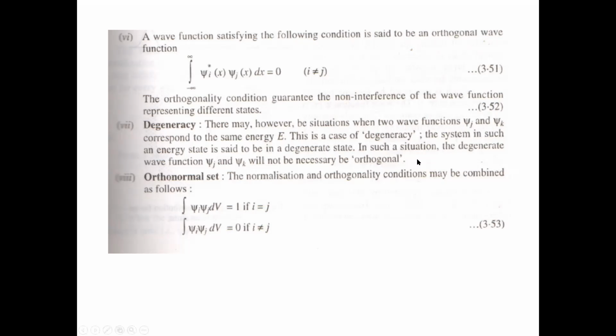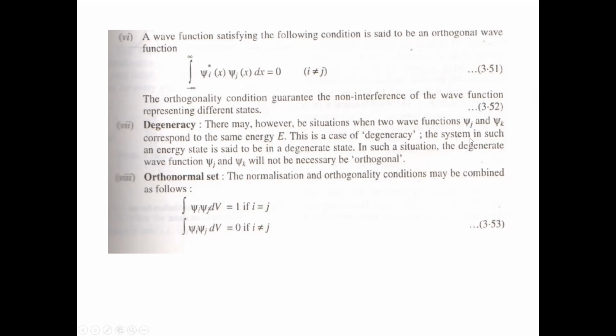Pauli's exclusion principle says that two electrons can have the same energy state but with opposite spin. तो पाउली एक्सक्लूजन प्रिंसिपल आपने पढ़ा होगा, हुंड्स लॉ पढ़ा होगा. तो उसमें ये है कि दो पार्टिकल की सेम एनर्जी स्टेट हो सकती है if they have opposite spin. So one spin is up and one is down.